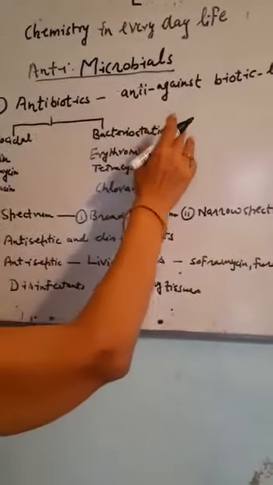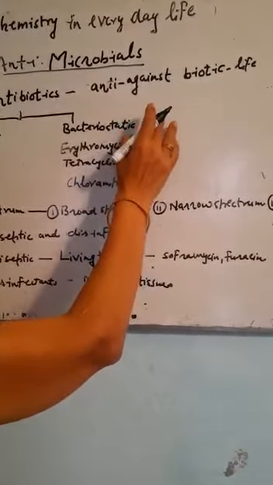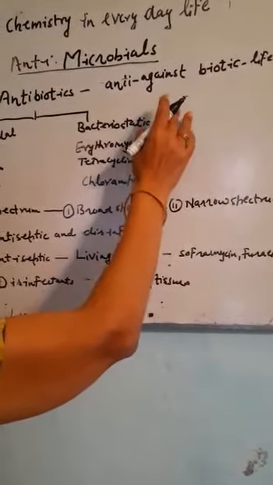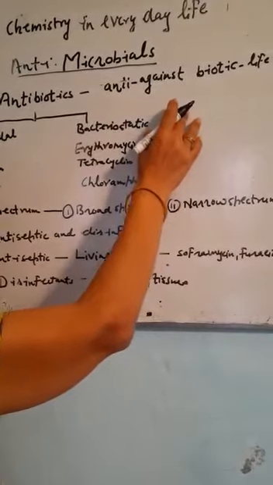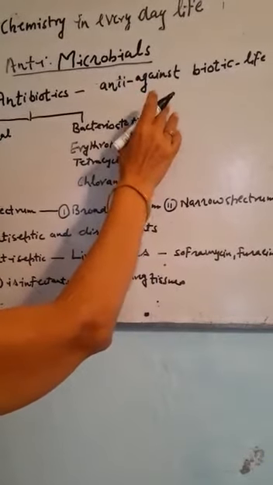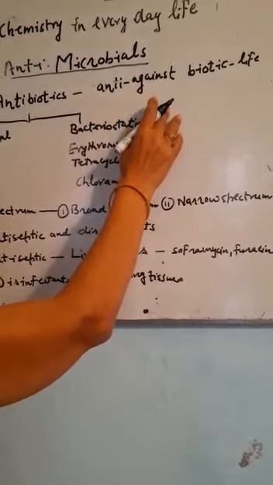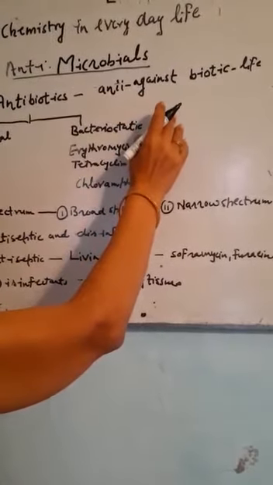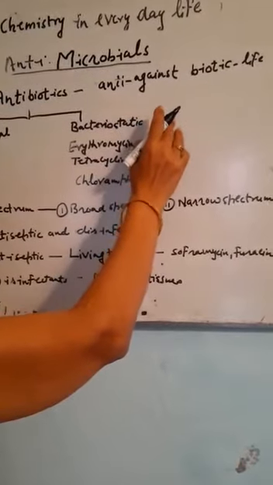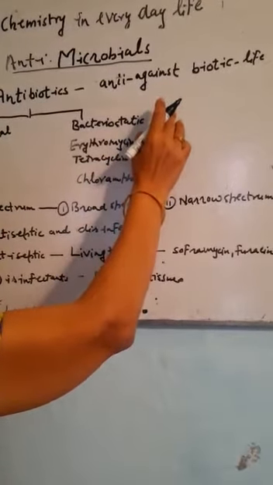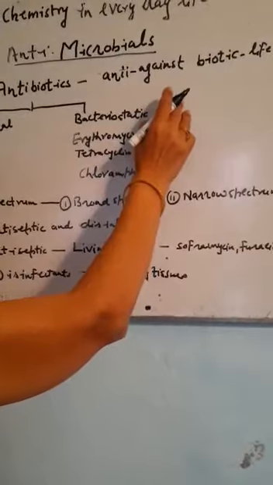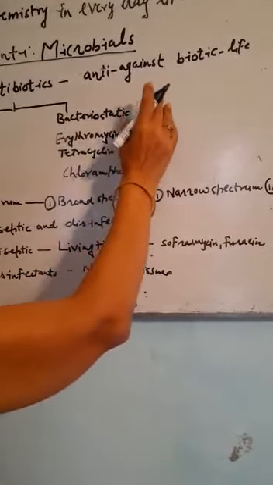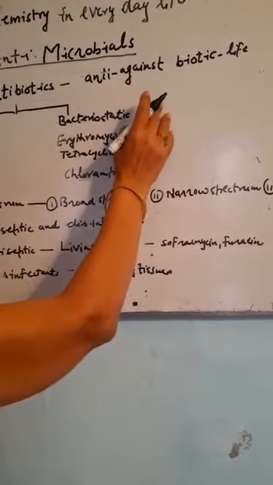Do you know the story of the invention of the first antibiotic? In 1929, at the time of the Second World War, the soldiers were severely affected by wounds. The research was going on. The scientists were searching for a medicine which does not affect the host, but invades the bacteria. There was a scientist named Alexander Fleming. He was doing research on it.